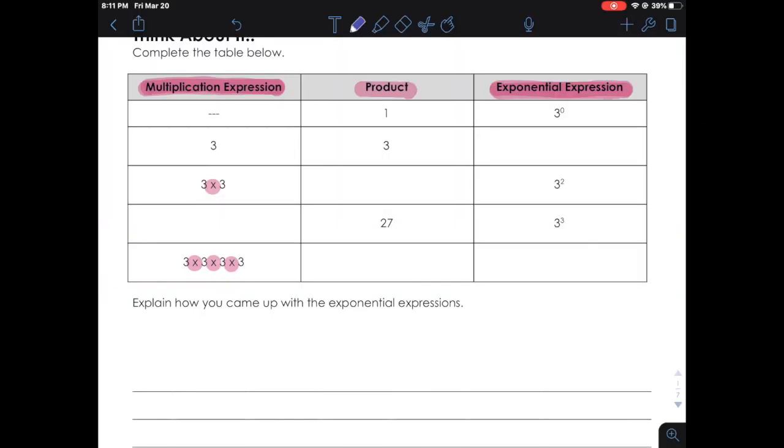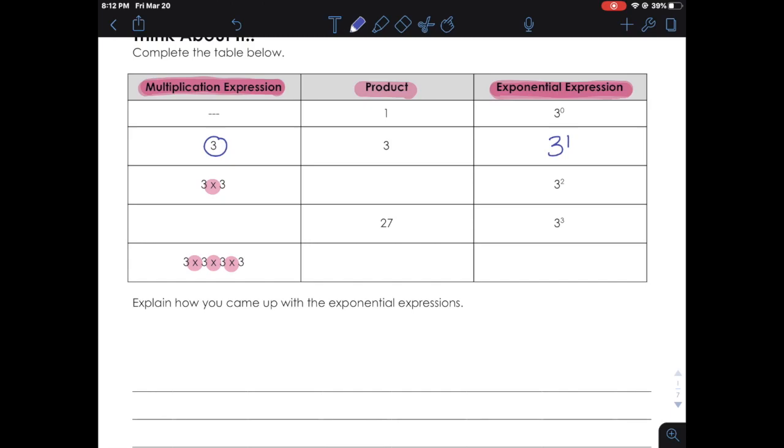Okay, so let's see. Our multiplication expression is just 3, so the product of just 3 is 3. If I look at all the other exponential expressions that I have in this table, let's look at this one, the 3 to the power of 2. If I come over here, how many times did I use the number 3? 1, 2 times. Notice we have 3 to the power of 2. In that case, if I only have 1 3 over here, our exponential expression would be 3 to the power of 1 because there's only 1 3.